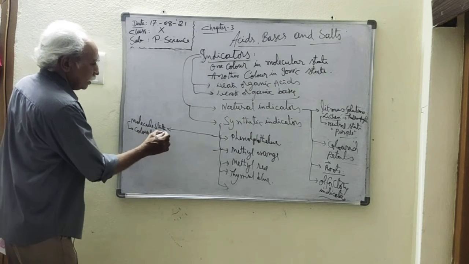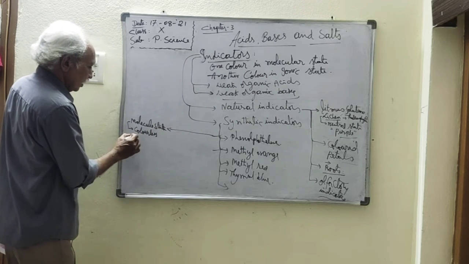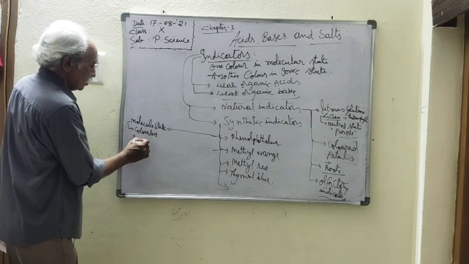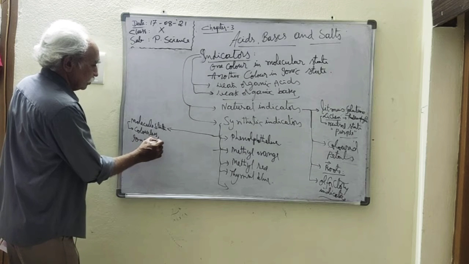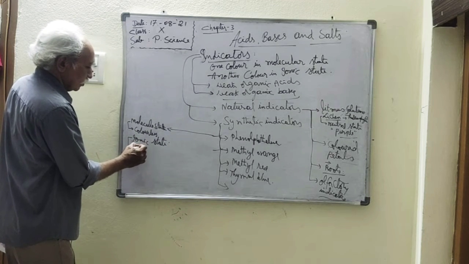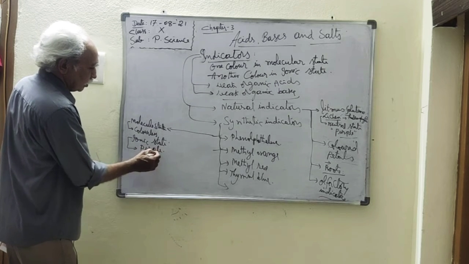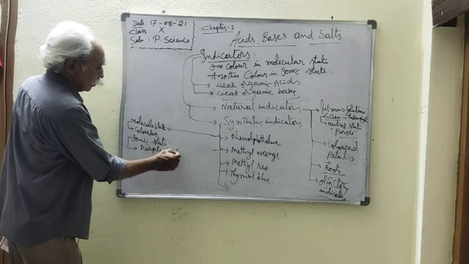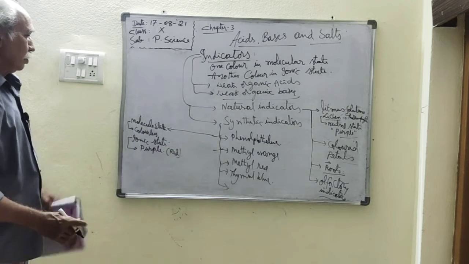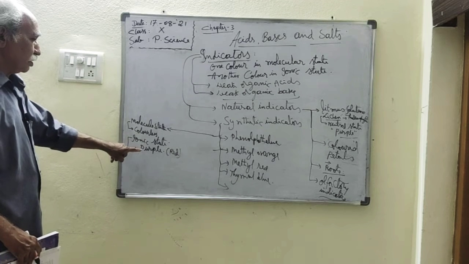But in its ionic state it is a purple or red color. You can say red or purple, no problem. So molecular state is colorless and ionic state is purple.